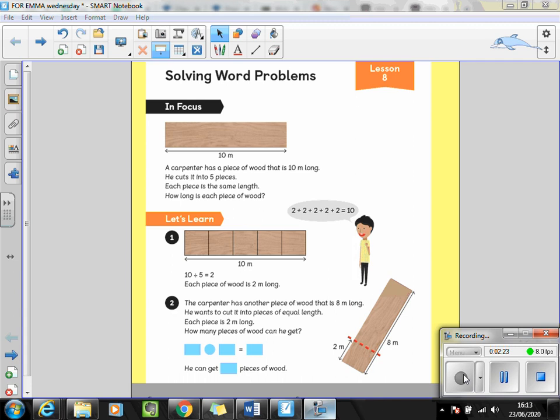So we can say that 2 times 4 is 8, or we could do it the other way around and share the 8 meters into 4 groups, because we know that 2 times 4 is 8, and therefore you would end up with 2 meter lengths and you'd have 4 of them.